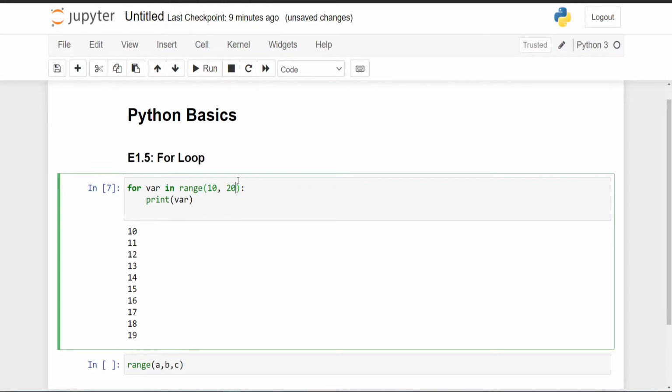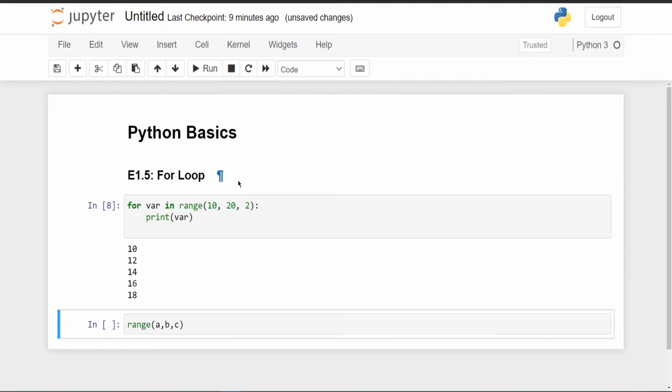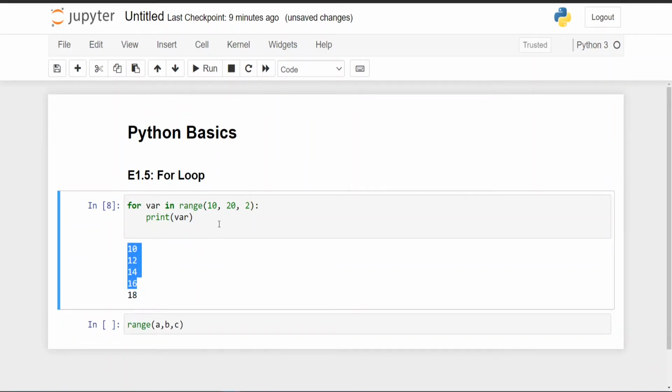What if we add one more argument? Let's enter 2 here, and if you run this you can see 10, 12, 14, 16, 18 is getting printed. What does this mean? This 10 is the starting point. Let me add a comment here: first is start, second is stop, and third is step. So now you can understand easily.